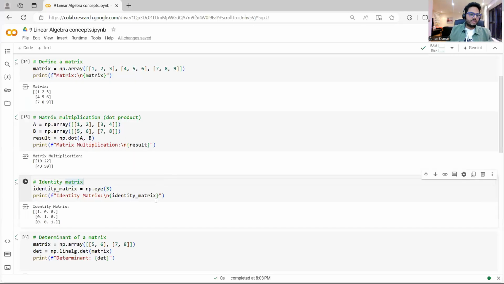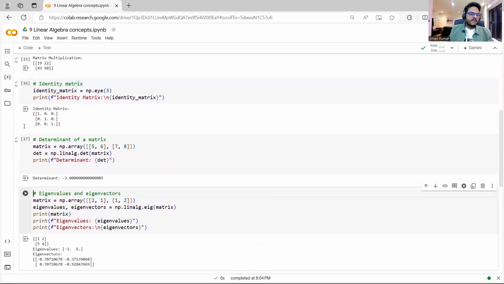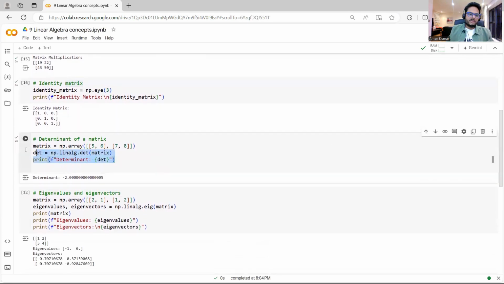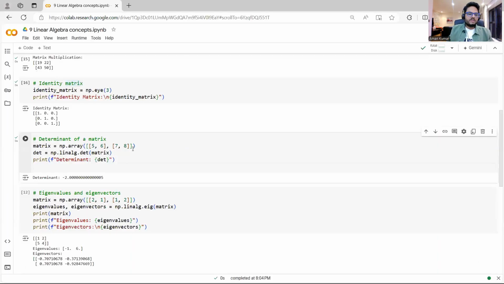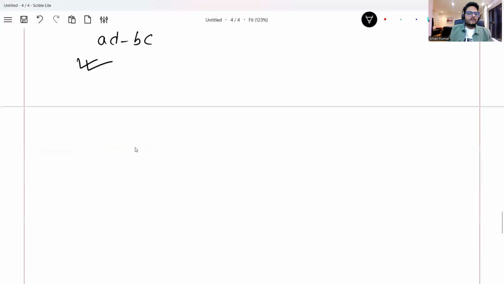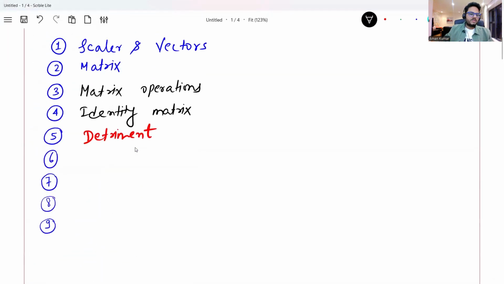And in Python, how you can compute the determinant is very simple. You simply write your matrix and say np.linalg.det, linear algebra here, LINALG, dot det, and it will give you the determinant. So if you see here 5, 6, 7, 8, we can see that it is basically the diagonal element multiplication minus the other diagonal. And another concept that I want you to remember is the concept of eigenvalues and eigenvectors.